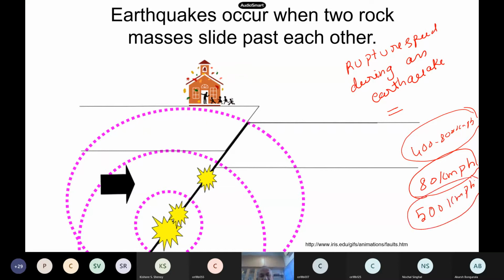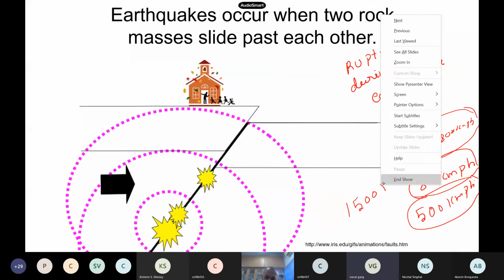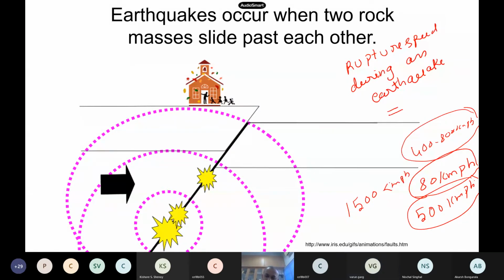These are the speeds. Now in an earthquake, what will be the speed? Guess and tell me. Will the earthquake speed be less than this or higher than this? Higher, sir. Higher means how much higher? Just guess a number. 1500 or 1000 per hour. So you are saying 1500 kilometers per hour, right? Yes, sir.